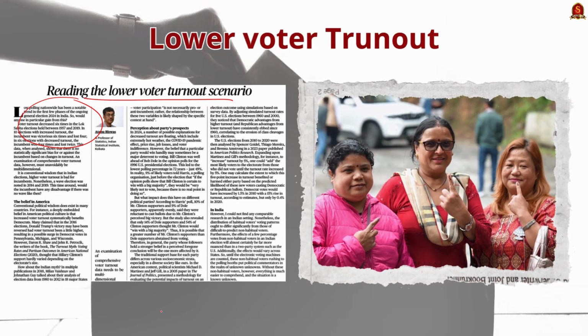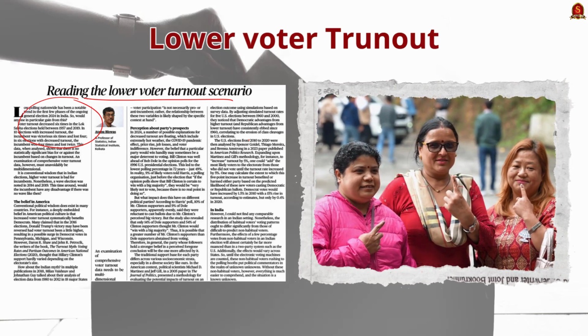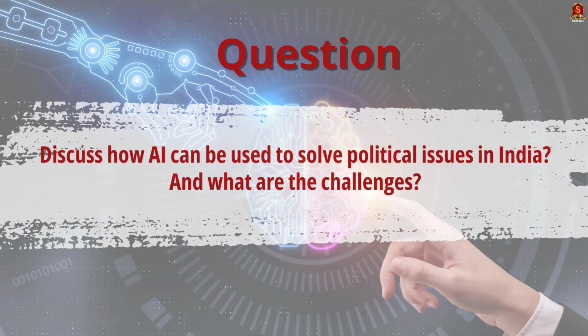Now, before getting into the discussion, let us look at the syllabus. This topic will come under GS Paper 2. Now, let me read out the question for you. Discuss how AI can be used to solve political issues in India and what are the challenges. This question asks us to discuss the use of AI in solving political issues in India. On the other hand, it asks us to enlist and discuss the challenges associated with AI in politics.